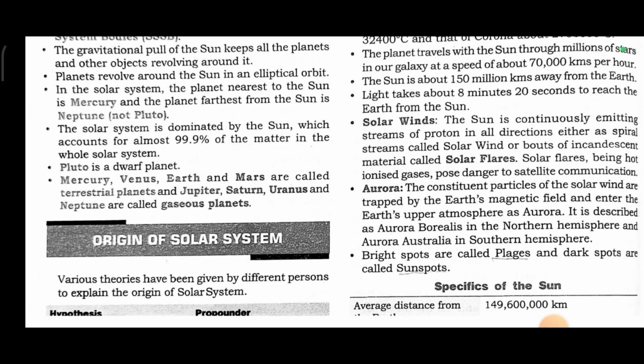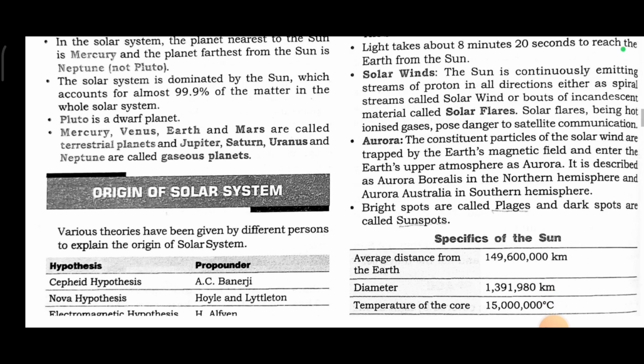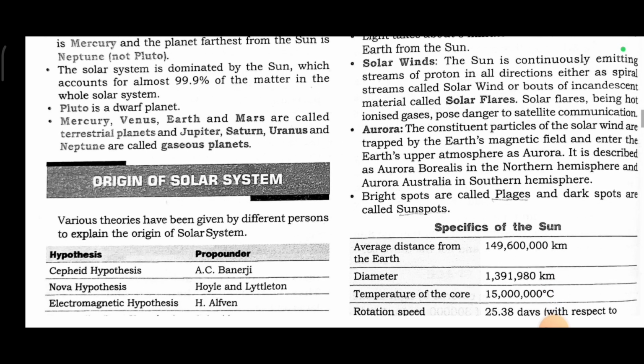Solar winds. The sun is continuously emitting streams of protons in all directions, either as spiral streams called solar winds or bolts of incandescent materials called solar flares. Solar flares, being hot, ionized gases, pose danger to satellite communications.